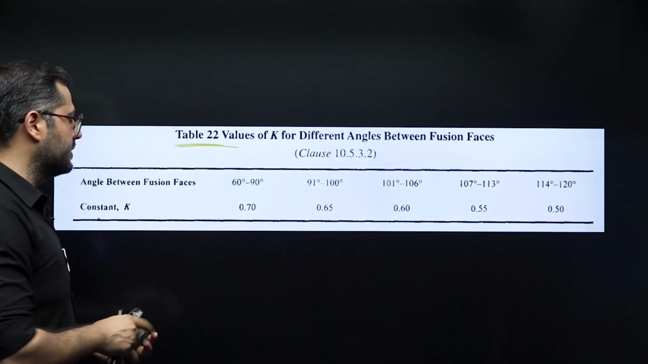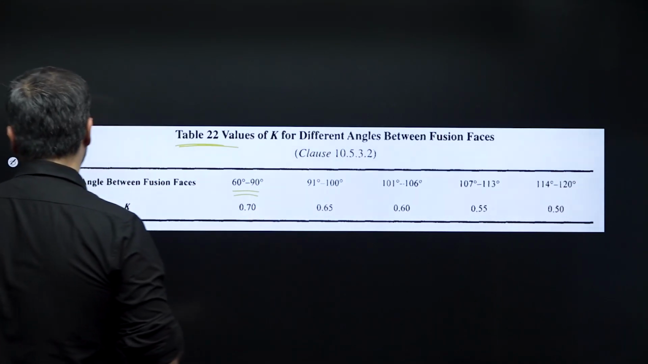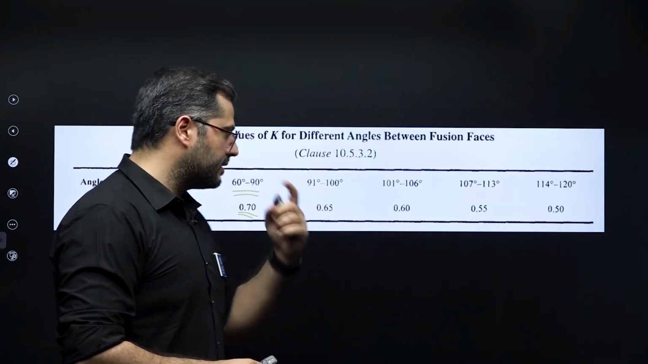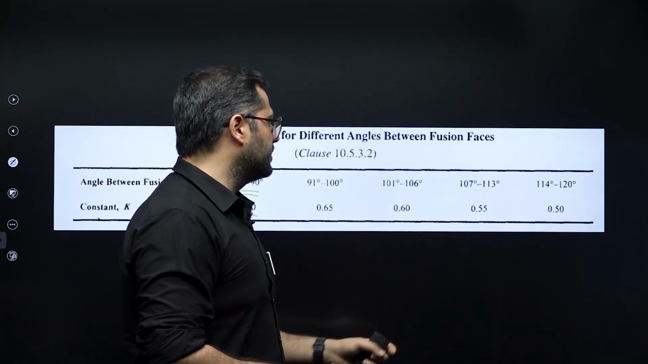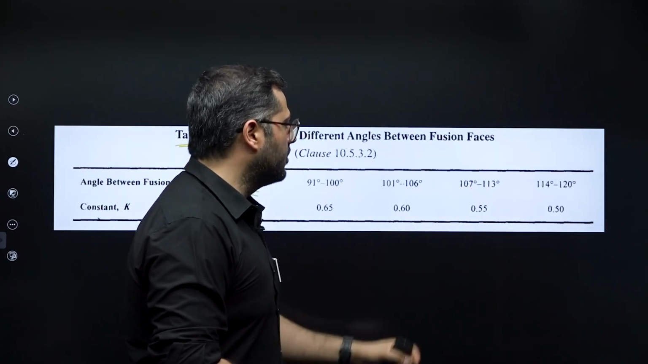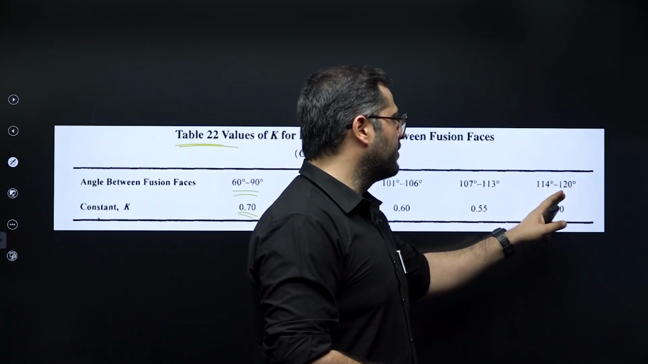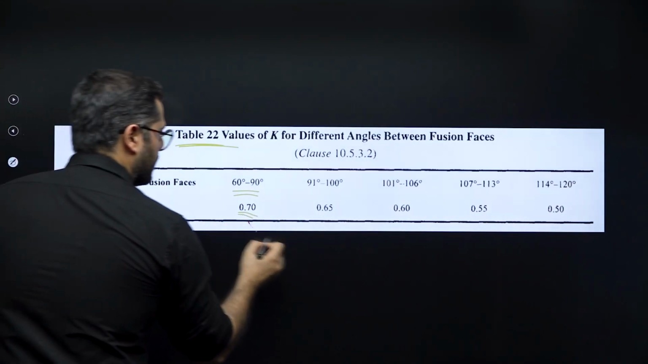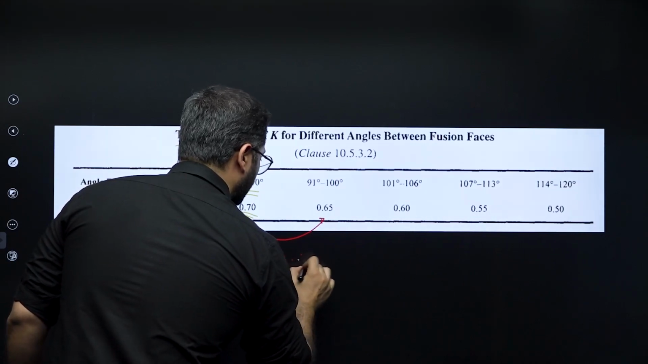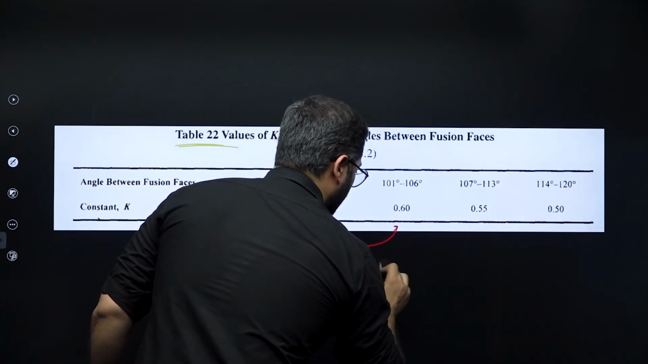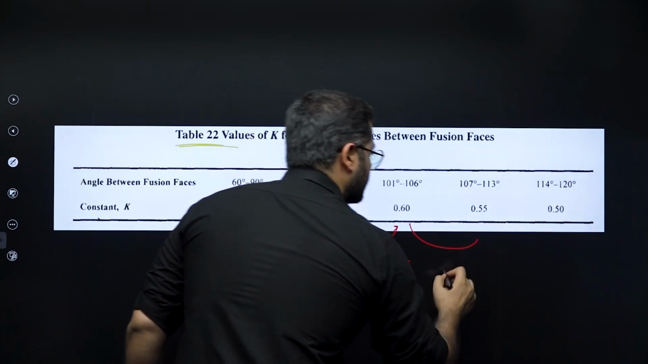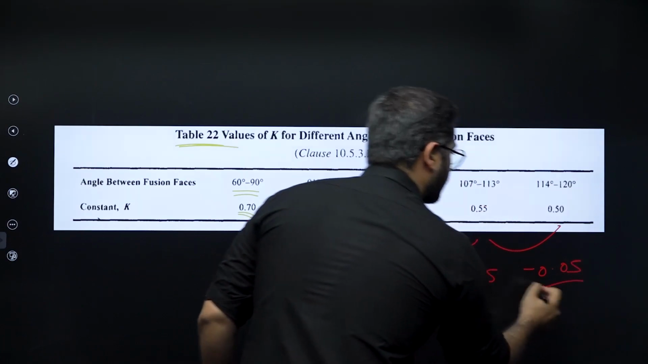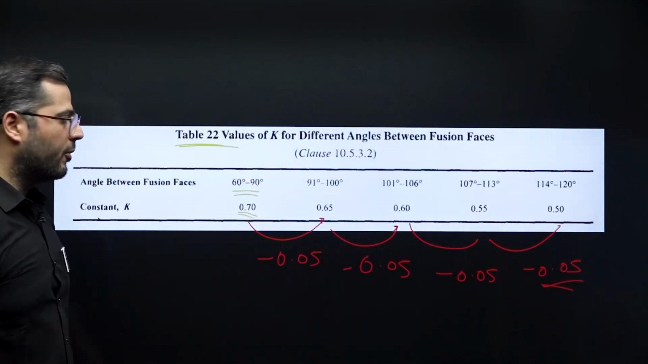Angle between fusion faces, when it is between 60 to 90 degrees, the value of K is 0.7. From 91 to 100, 0.65. From 101 to 106, 0.6. From 107 to 113, 0.55. From 114 to 120, 0.5. So you are reducing how much? You are reducing 0.05 again and again.